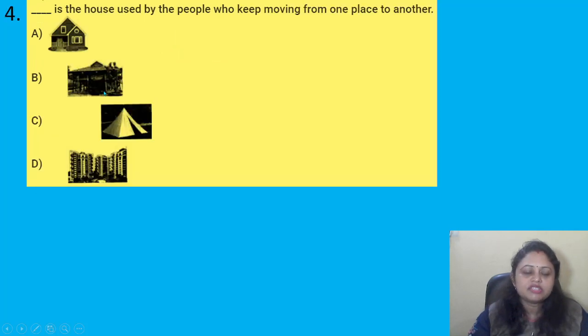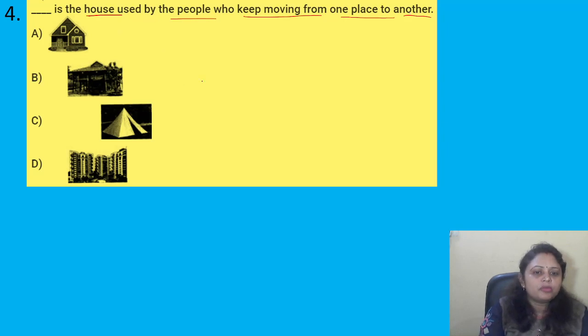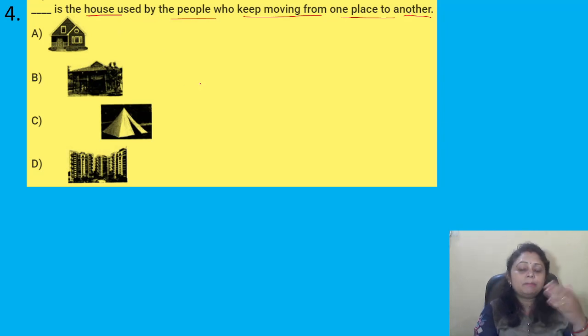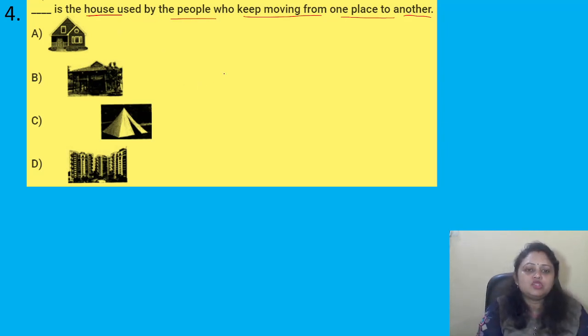Coming to the next question: dash is the house used by the people who keep moving from one place to another. So four options are given, right? The people who keep moving from one place to another usually use a caravan or tent. So here the correct answer is option C.